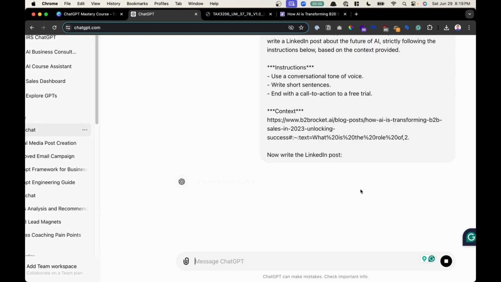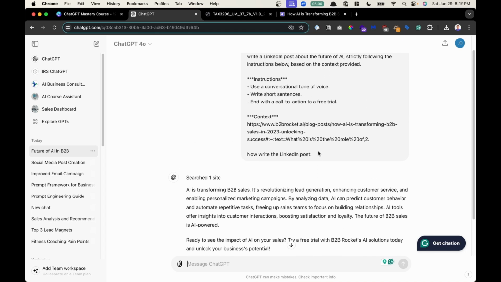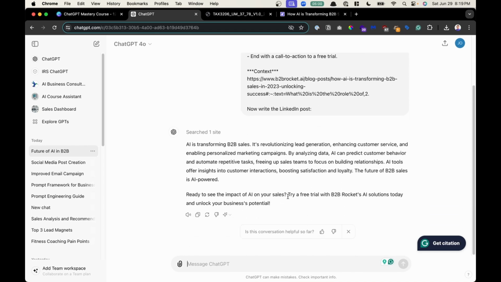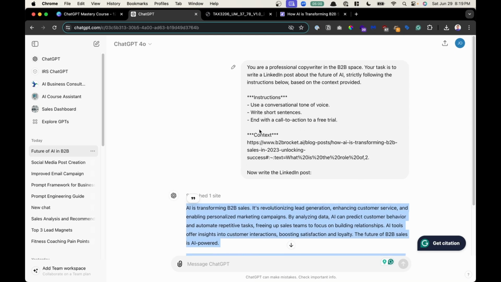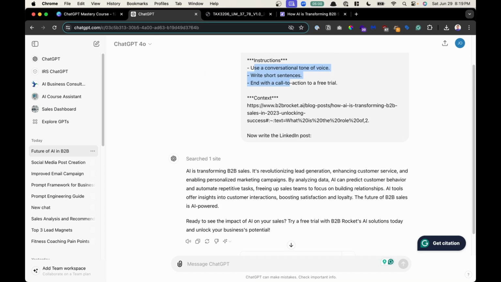Now, most of the time, whatever ChatGPT outputs isn't going to be exactly what you're looking for. You're like, that's not exactly what I'm looking for. So don't worry, that's part of the process. The point is to get some output and then refine your original prompt here based on what additional things you need. So based on my instructions, I'm like, man, I can add some more things to the instructions to get a much better article, for example.